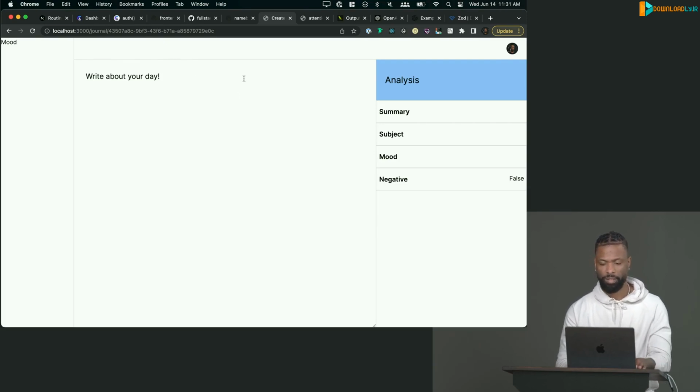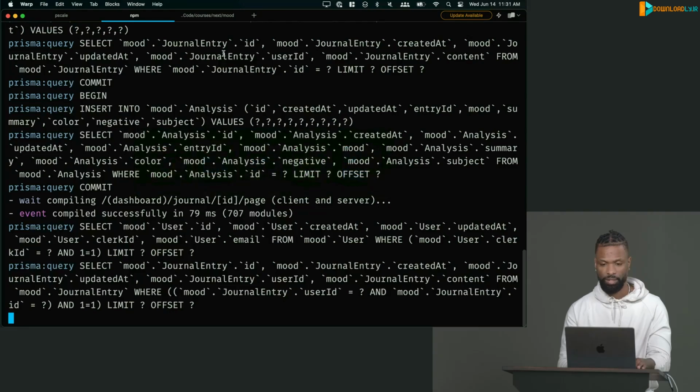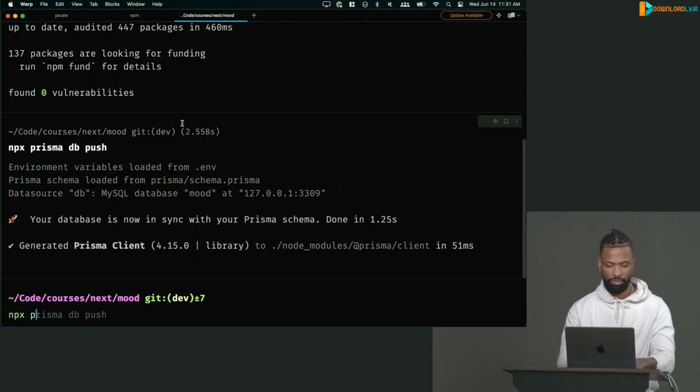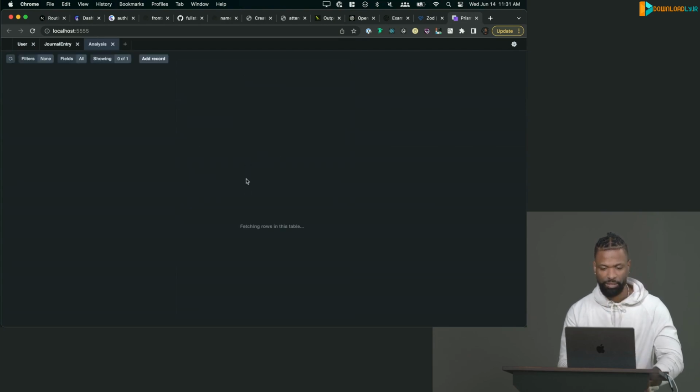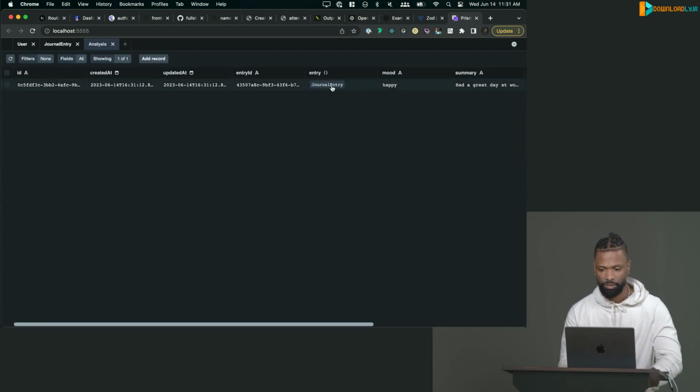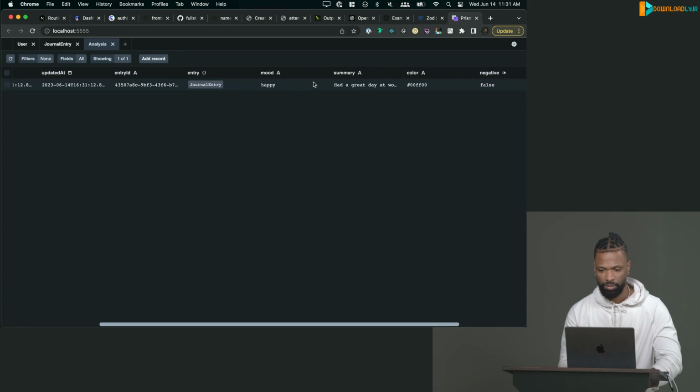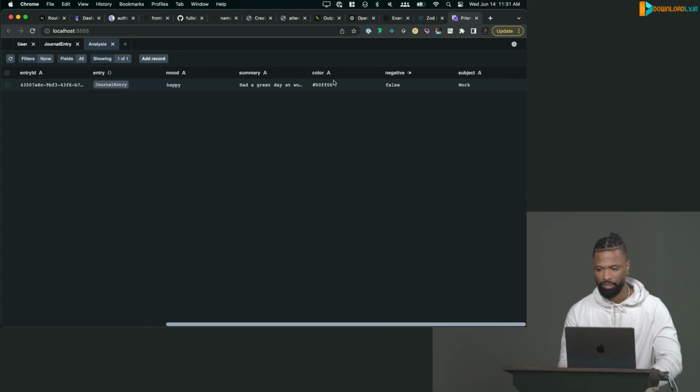We can double check in our database because we're not putting anything here yet. We can just check to see if that got created. So I'm just going to do npx prisma studio. That's going to open up our studio. You can see that I do have an analysis here, and it was created for this journal entry, and it has a mood, a summary, a color, a negative, and work.